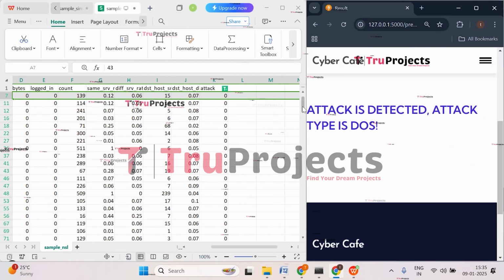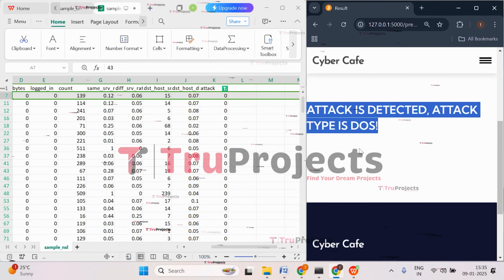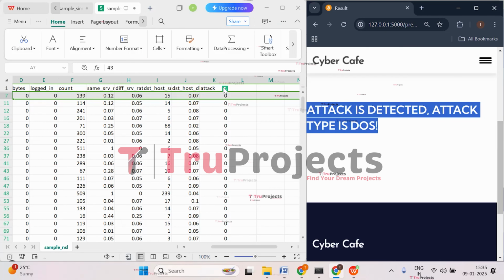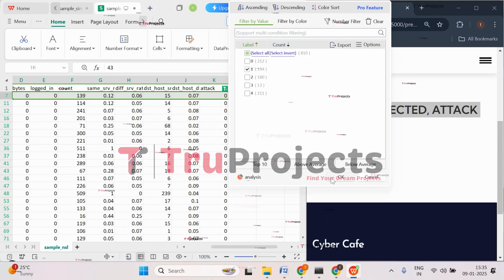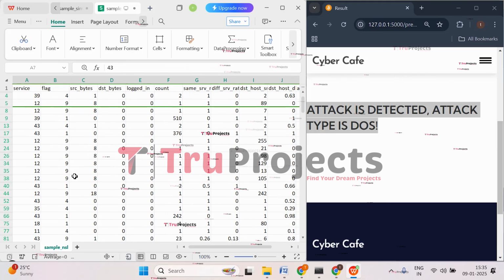So here we got the prediction that attack is detected and that attack type is DOS attack. So here DOS attack has been detected. Now let's check with class 1. So let's apply this case.